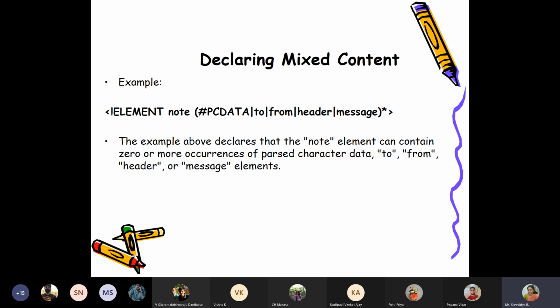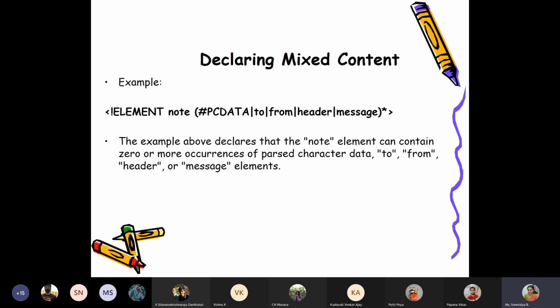Now this is mixed content. Mixed content in the sense that this note has either text content, that is what PCDATA means, or it can have a child element to, or a child element from, or a child element header, or a child element message.